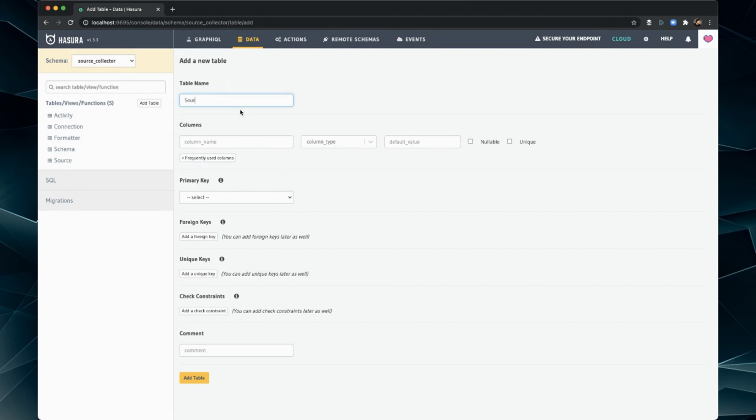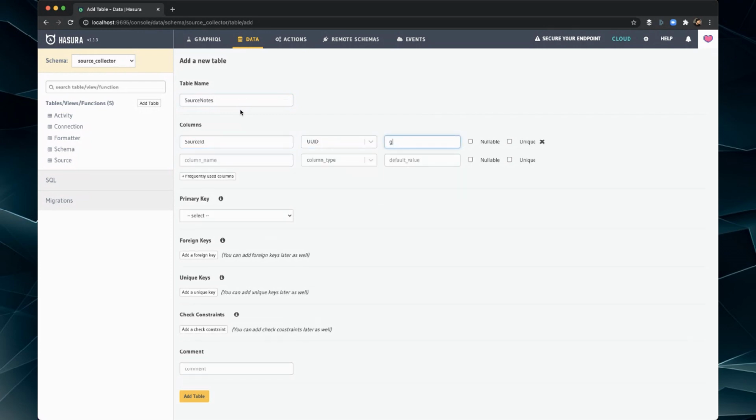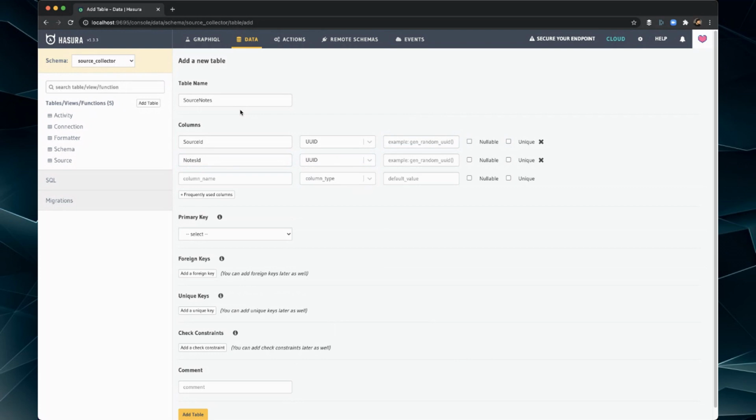So now let's add source notes. We'll go with source. This is going to be a many-to-many table, so we'll go with source ID, UUID. Oops, we don't need that here. And we'll want notes ID, UUID here, because it's going to connect to tables. And then in case we want to, we'll have details.